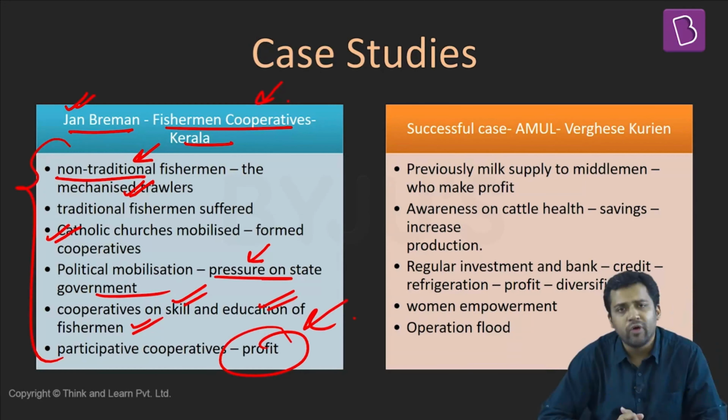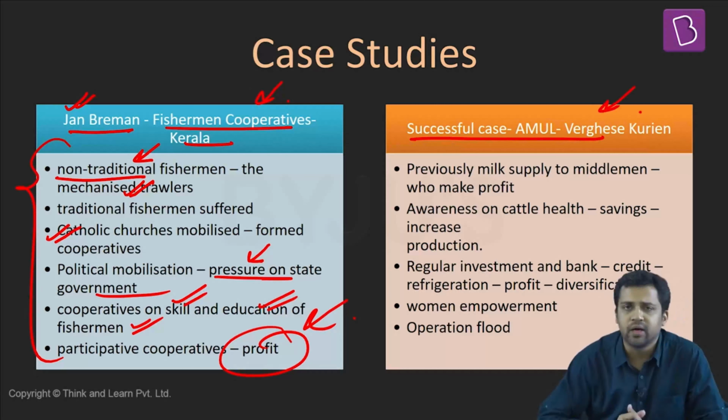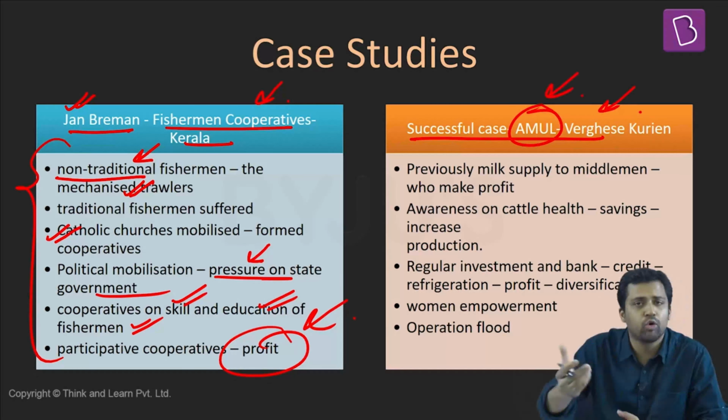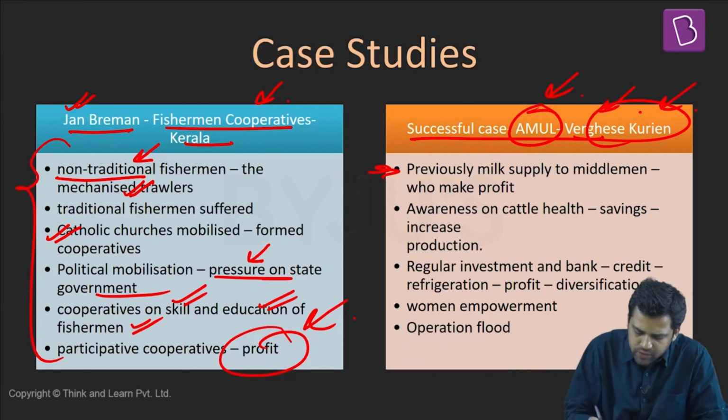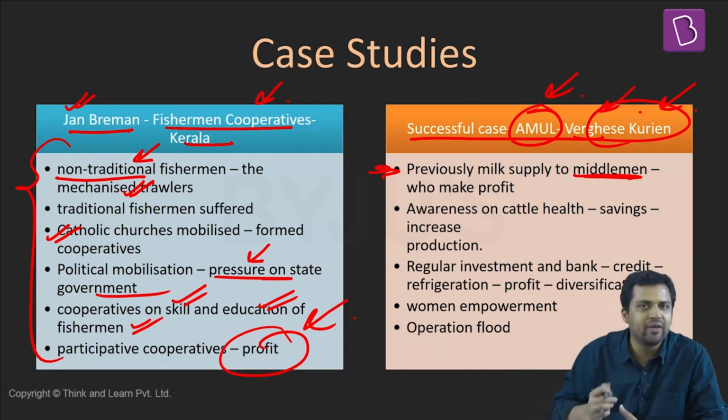So it's a positive example where the threat to their livelihood was taken care of by the formation of cooperatives. Apart from that, another very important example is a cooperative formed in Gujarat, the milk dairy cooperative Amul, initiated by Verghese Kurien. Previously, the middlemen used to collect the milk from the dairy farmers, and they were the ones who made the profit.